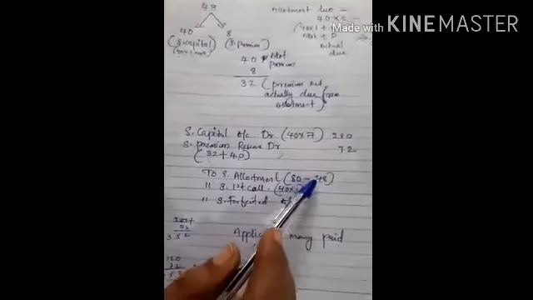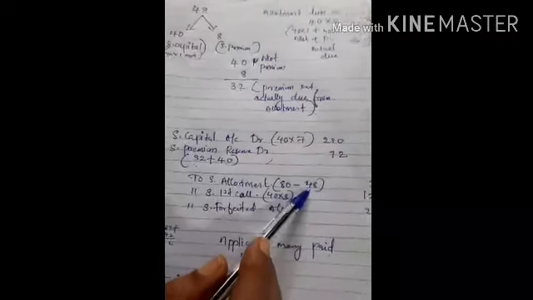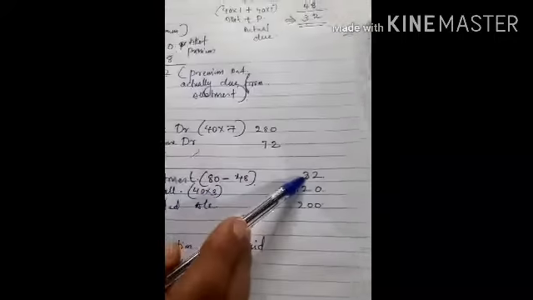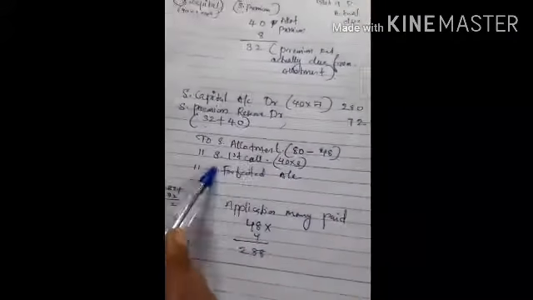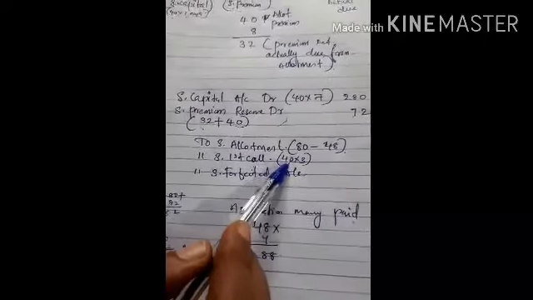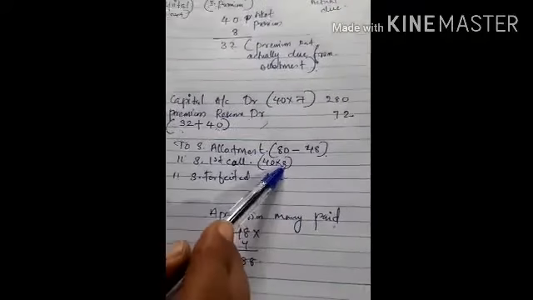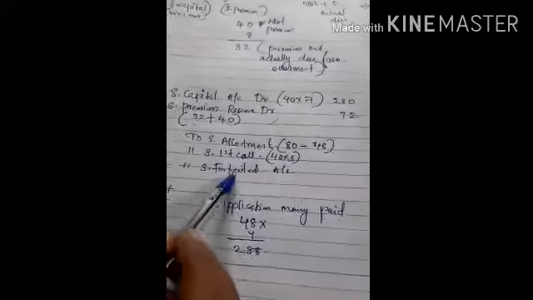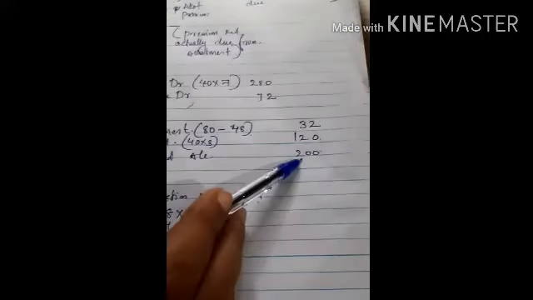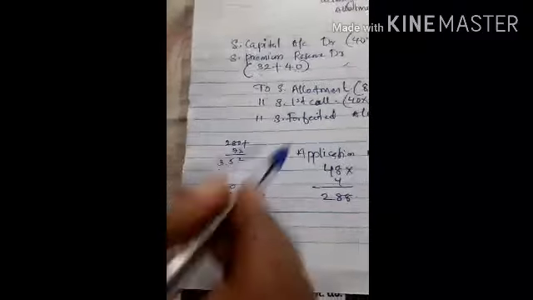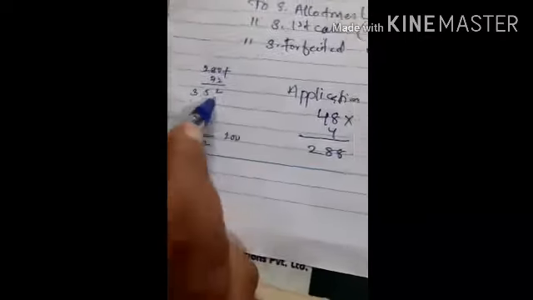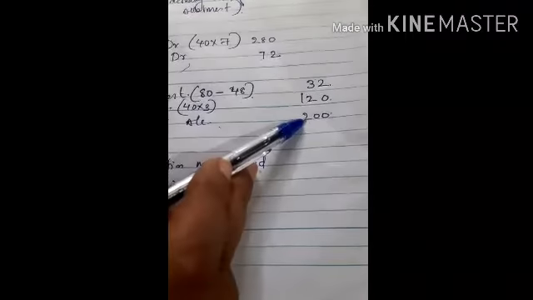Out of this 48 rupees excess received we adjusted, so balance 32. Then share first call 40 rupees, 3 each including premium, that is 120. Then share forfeited account, balance 200. So these two amounts 280 plus 72 is 352, and this 120 plus 32 is 152. So the balance amount of 200 we credited to the share forfeiture account.